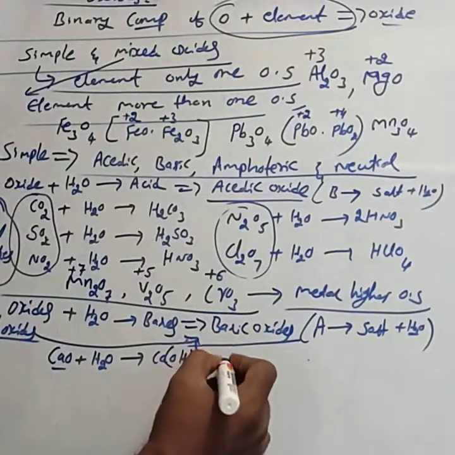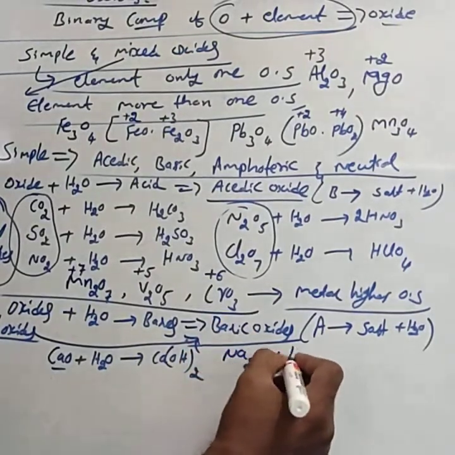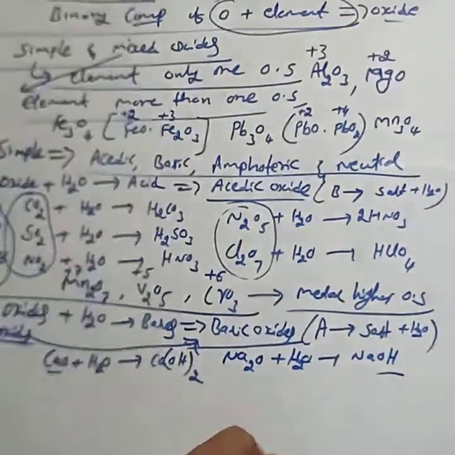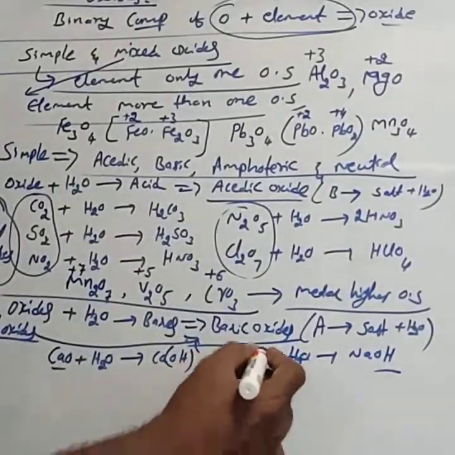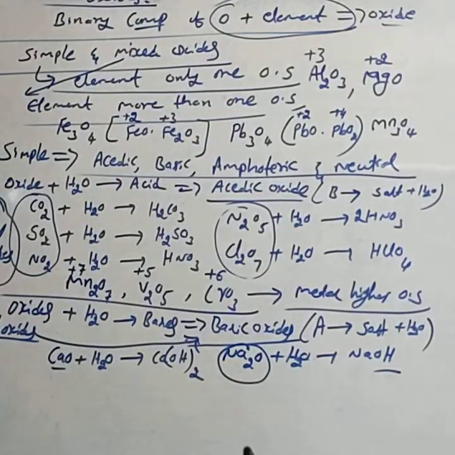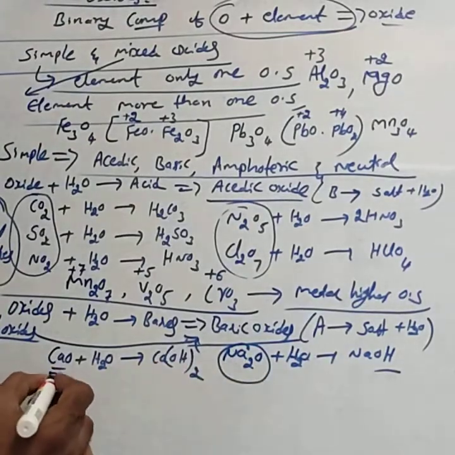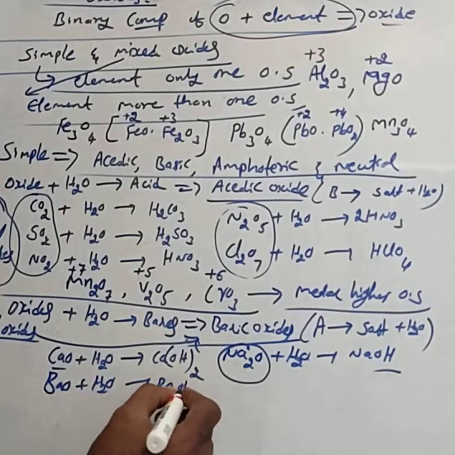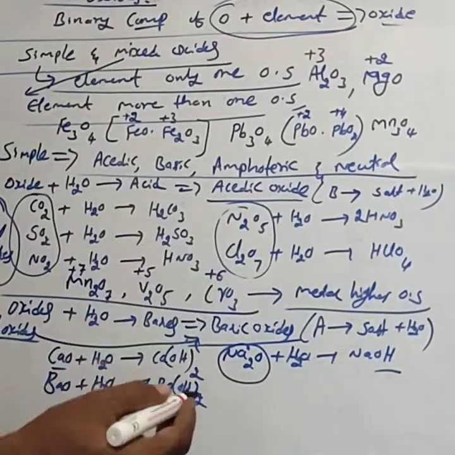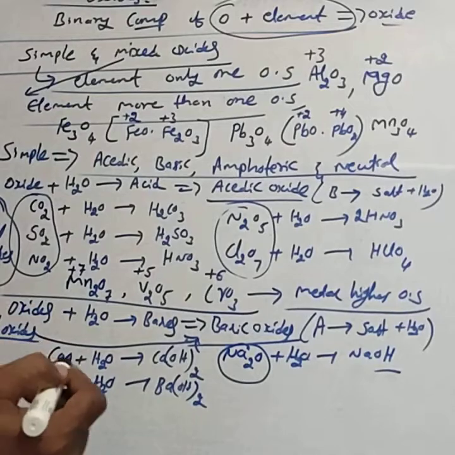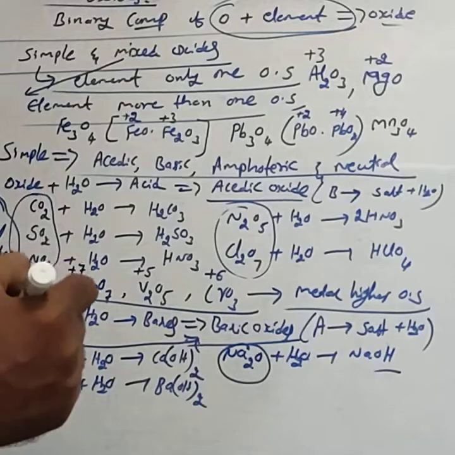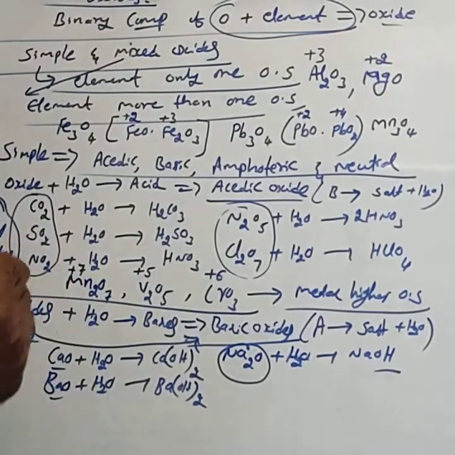Or take Na2O. When Na2O is dissolved in water, it forms NaOH. NaOH is a base, hence Na2O is an example for the basic oxide. Or BaO, when dissolved in water, forms Ba(OH)2, barium hydroxide. BaO is a basic oxide. MgO dissolved in water forms Mg(OH)2. MgO is also a basic oxide.